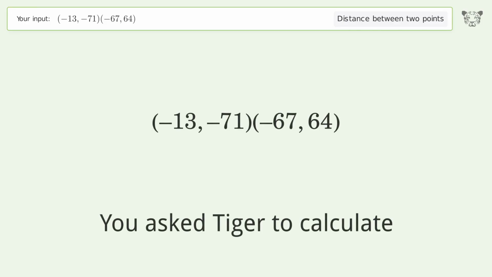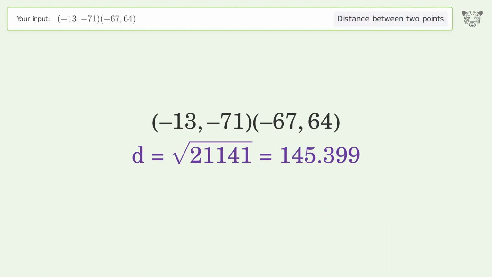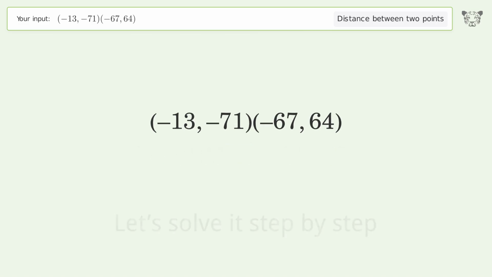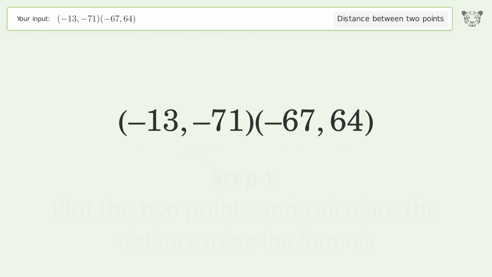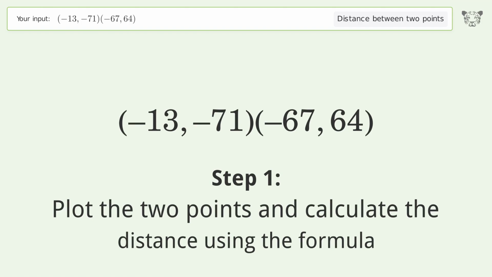You ask Tiger to calculate. This deals with the distance between 2 points. The distance between the 2 points is the square root of 21,141 or 145.399. Let's solve it step by step. Plot the 2 points and calculate the distance using the formula.